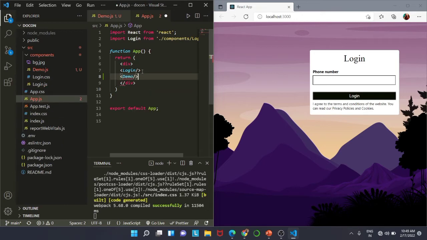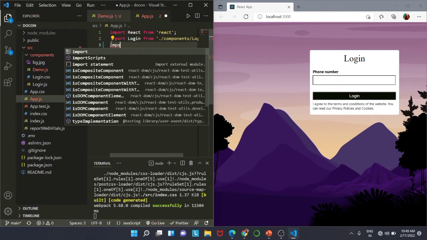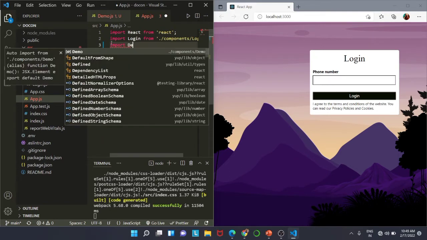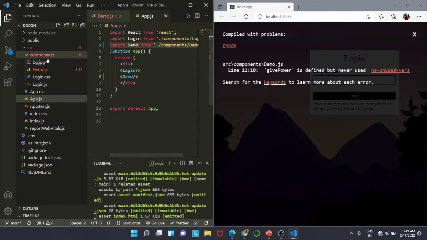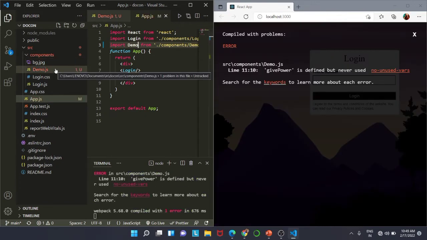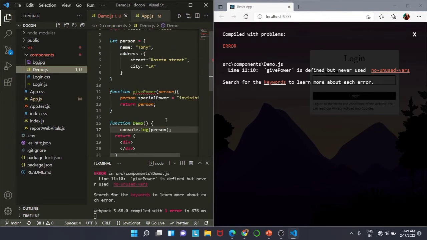Our component name is Demo and we need to import it. Import Demo from components. I will save this and we are getting an error: givePower is defined but it is never used. Okay, no issues. Let us just comment this out first.